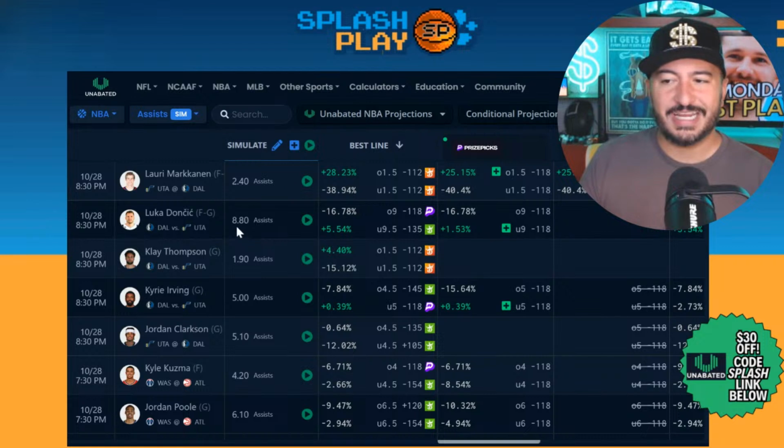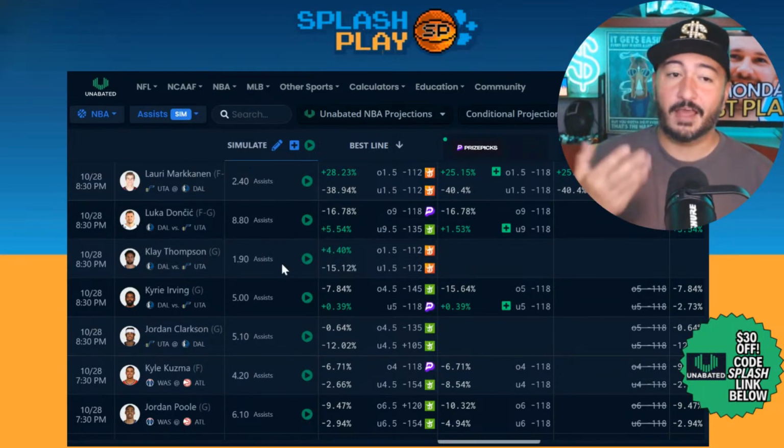Luka Doncic, 8.8 assists. Getting some value on the under. Under on 9.5 at DraftKings Sportsbook is the best line right now, in this limited smattering. Of course, you could add more in with Unabated's actual product. 5.5% EV for Luka Doncic, under 9.5 in terms of the assists right now.